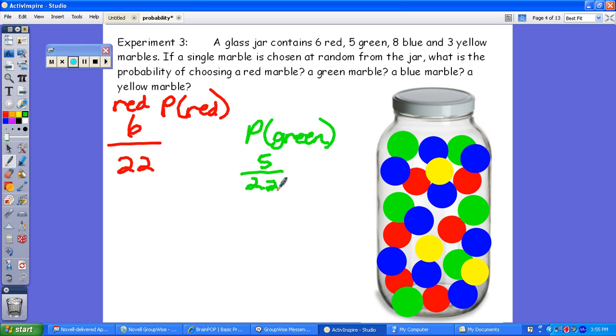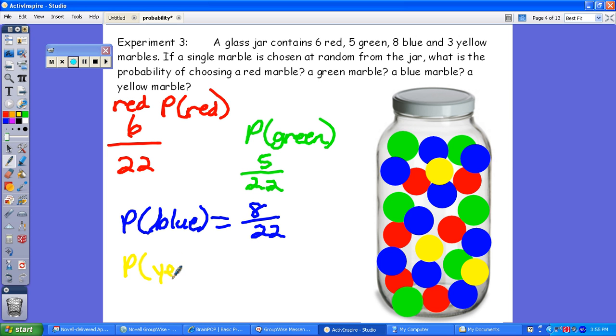Always out of 22 because we're in the same jar of marbles. And then let's go to a blue. So let's do P of blue. The probability of getting a blue marble is going to be 8 over 22. All right, and then the last one's going to be yellow. So the probability of getting a yellow marble, and I know this is a little difficult to read, is going to be 3 out of 22.